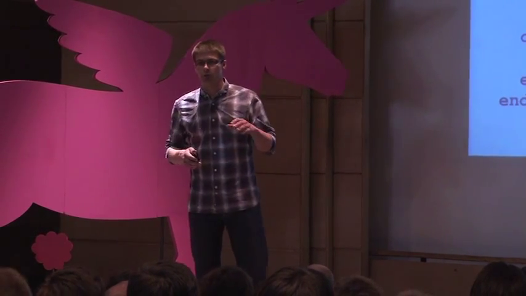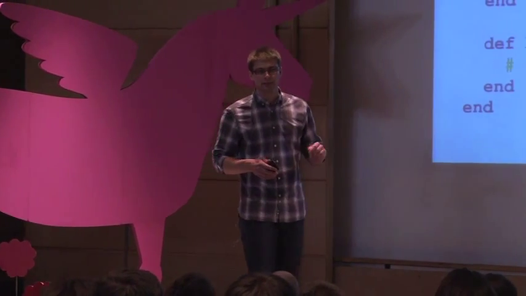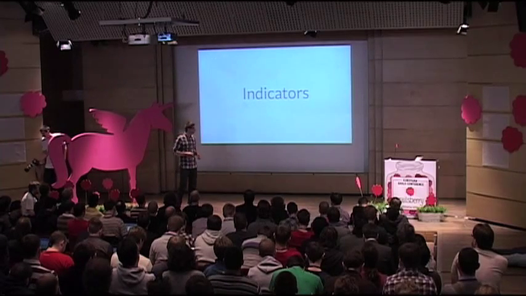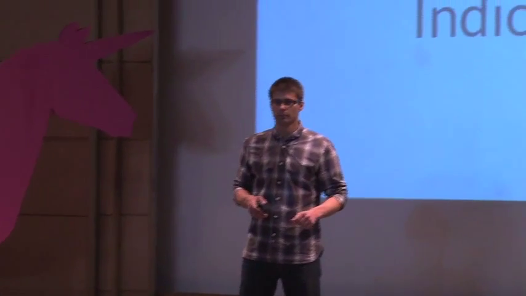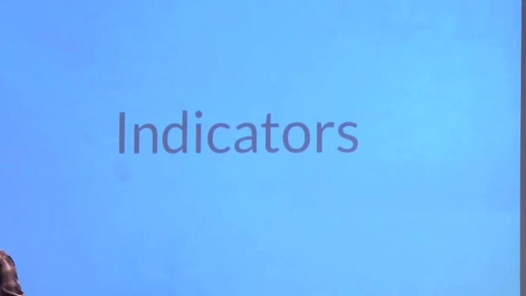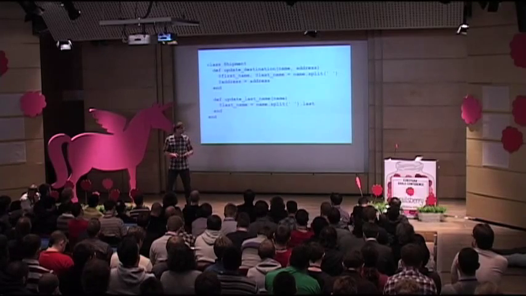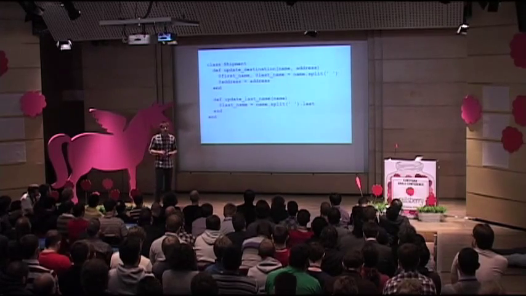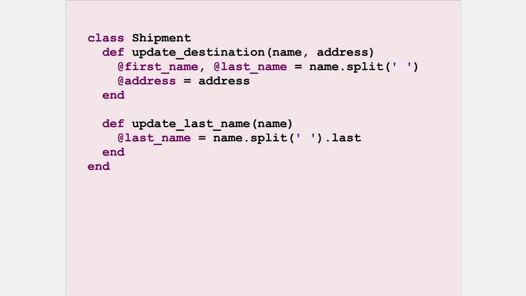Sometimes we just need to spot some repeating patterns in the code that indicate that we might be introducing multiple responsibilities. And one of such indicators is a private method. I'm not saying that every time we implement a private method we introduce multiple responsibilities, but oftentimes it happens that we do. Let's have a look at another example. Here we have a shipment class, and we want to update some attributes of the shipment class. We deliver via arguments a full name, and we extract a first name and a last name because that's what the shipment class needs to do in this situation.